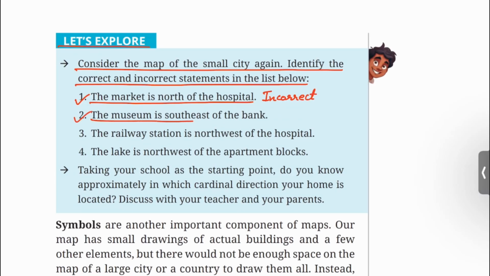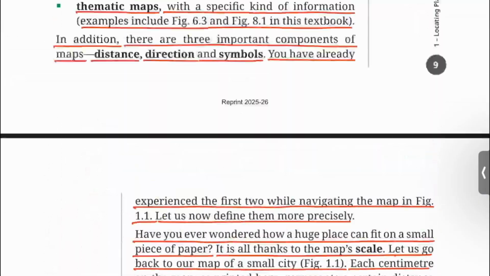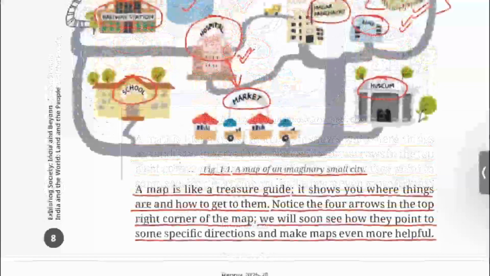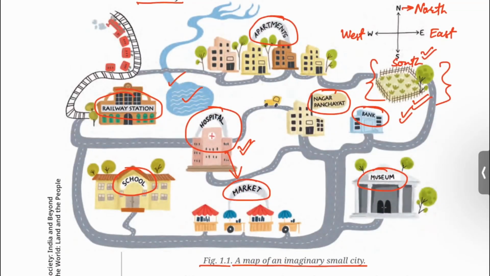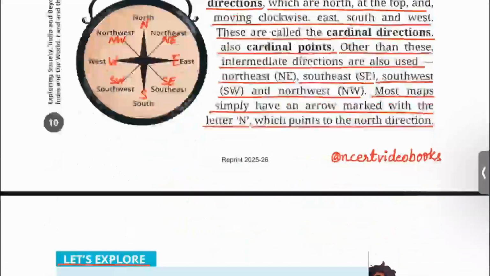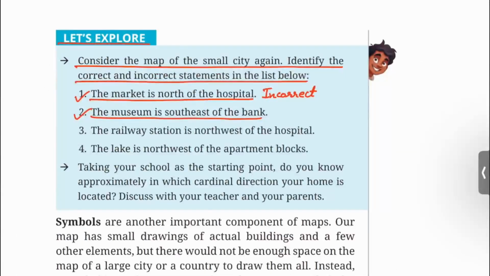The museum is southeast of the bank. The museum is south of the bank, not southeast. So this statement is incorrect.